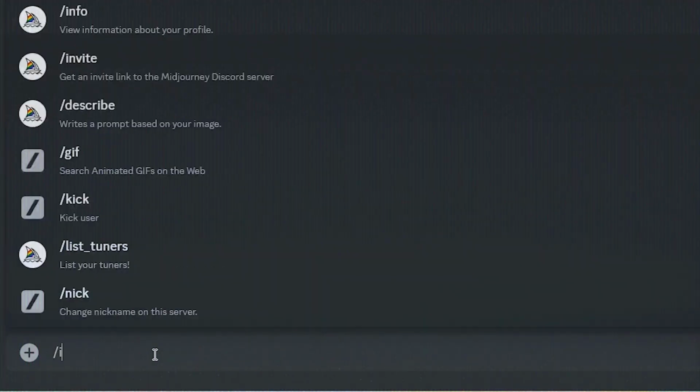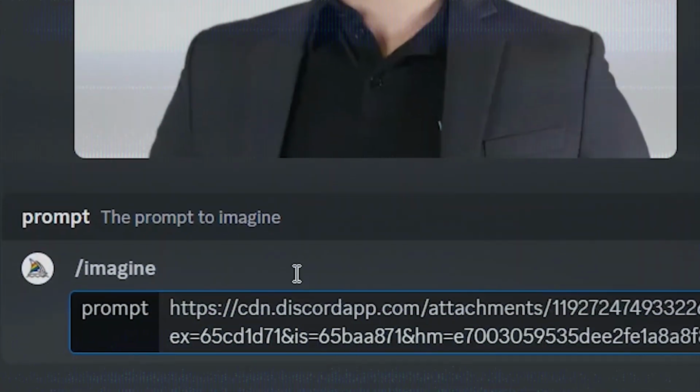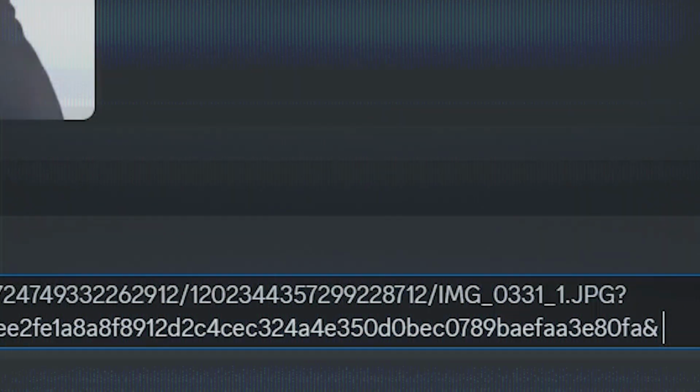The first thing you're going to need is a URL to the image that you want to be part of your prompt. The easiest way to do that is just to copy the image onto your clipboard and then paste it into Discord. Let's get this image as an example. First, paste it into Discord, click copy image address, and when you're creating your prompt, you can just paste the image address at the beginning of the prompt.